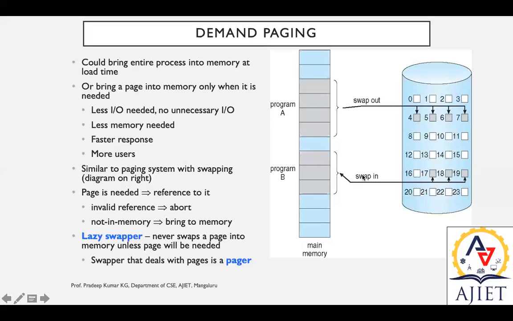Consider a scenario: you have written a program and you might have used six different variables. All six variables may not have data at the same time. Initially you may initialize values for the first two variables and keep the rest as they are. The rest of the variables you may utilize whenever you need. That is demand paging, to understand it in a simpler manner. Whenever there is a use, you call it from memory into main memory.